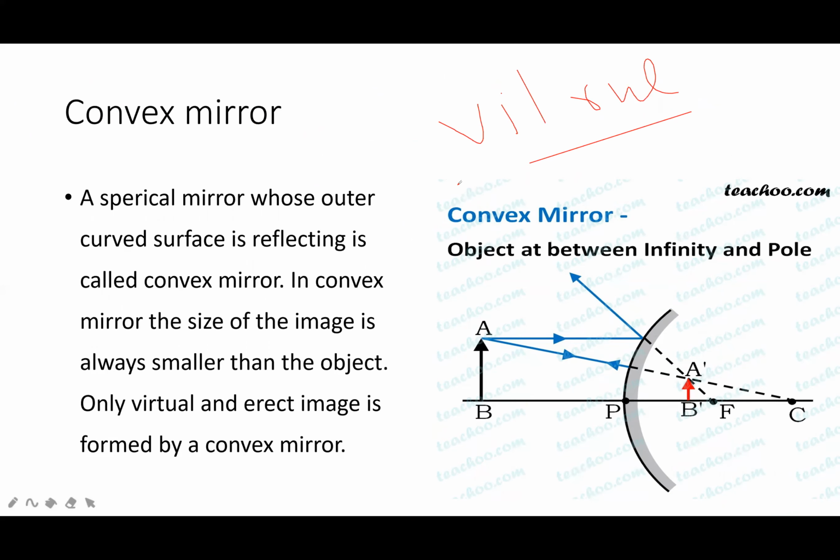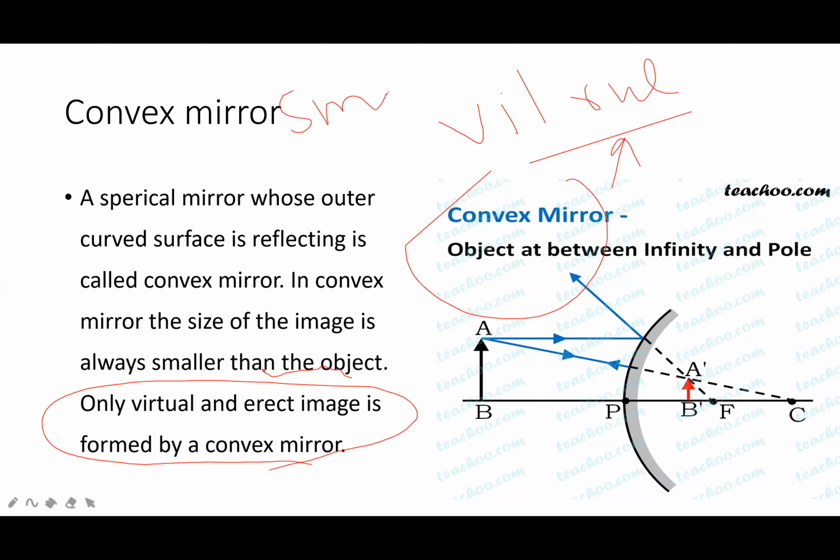Only a virtual and erect image is formed by a convex mirror. Remember this. A convex mirror is diverging. A virtual image is formed. The image is smaller in size, not always, but most of the time.